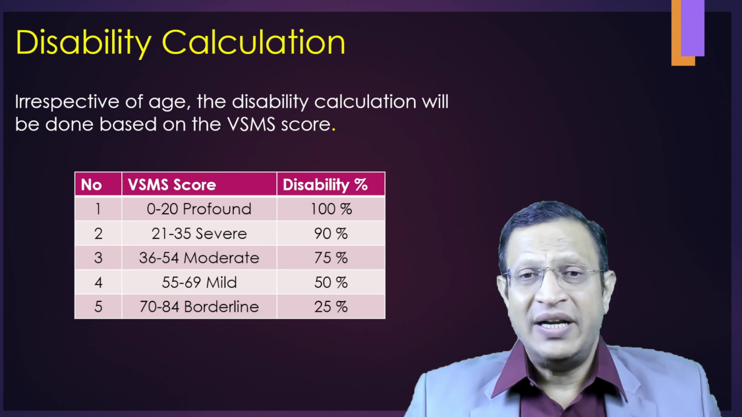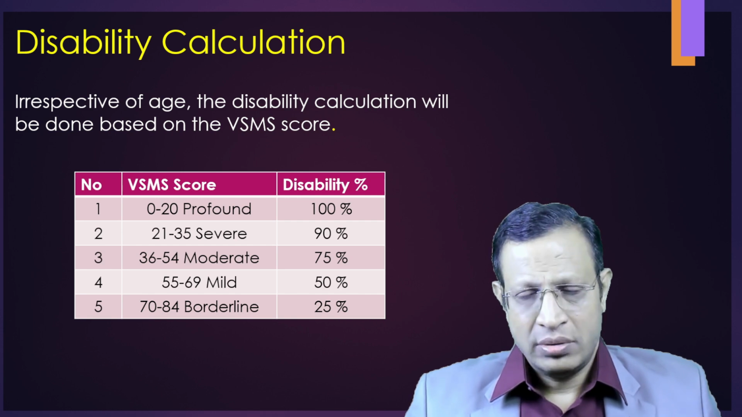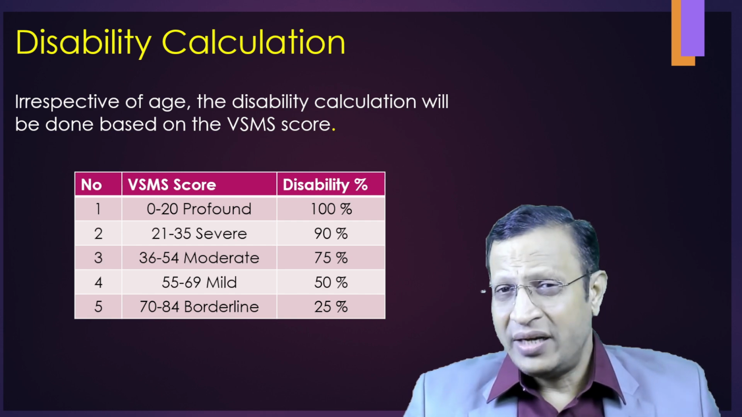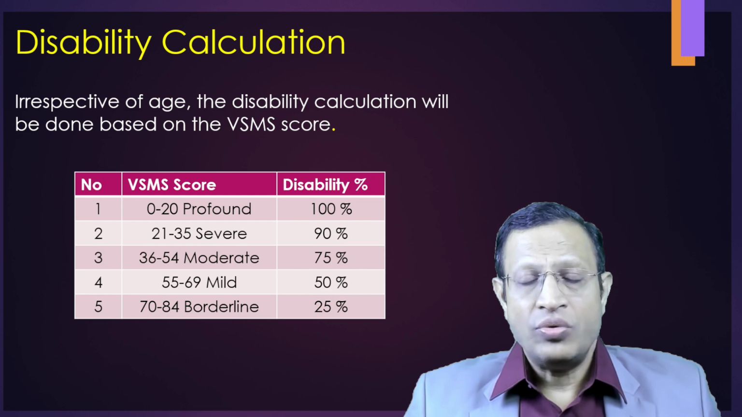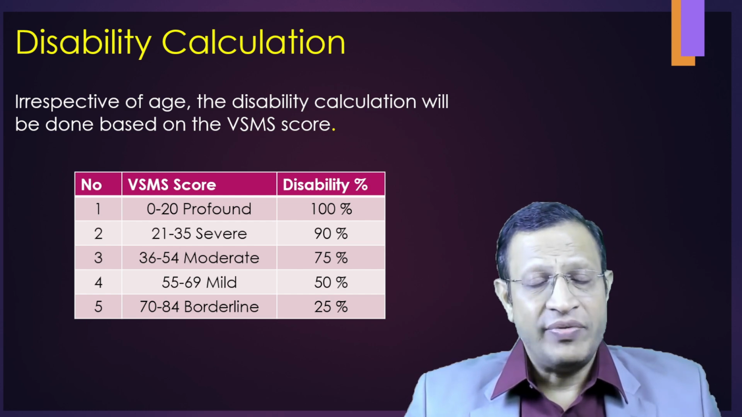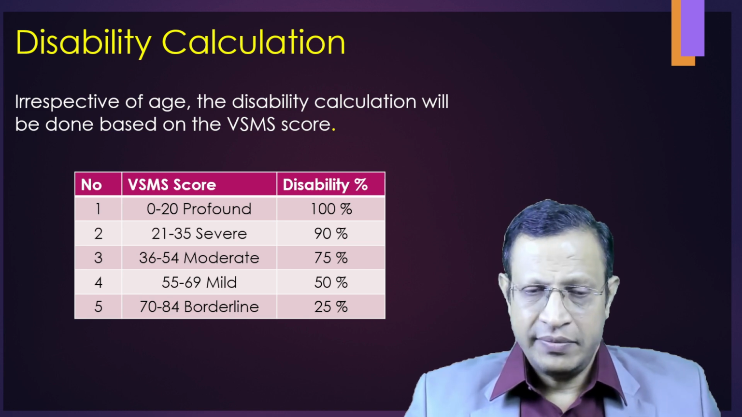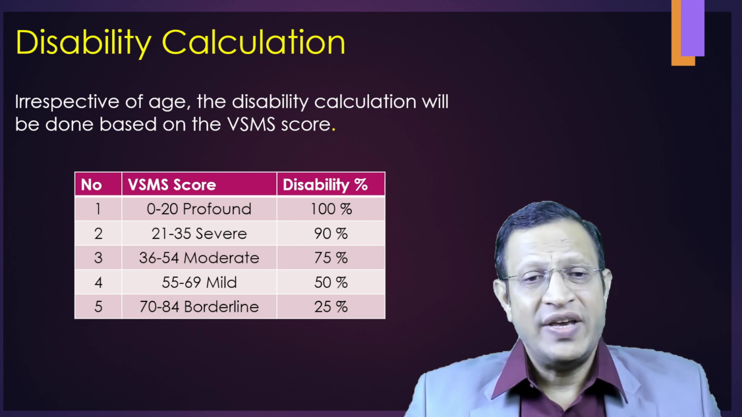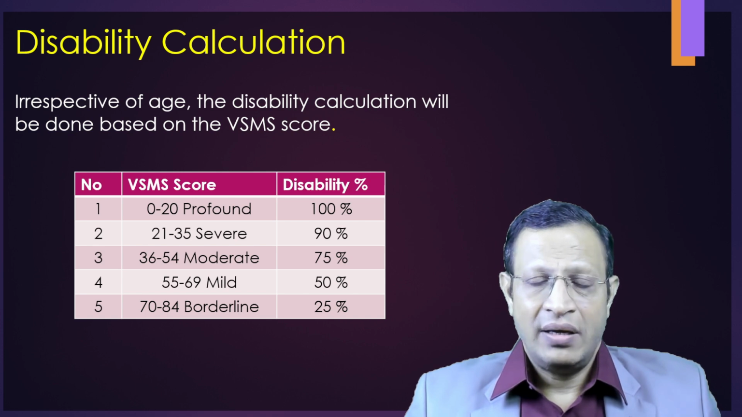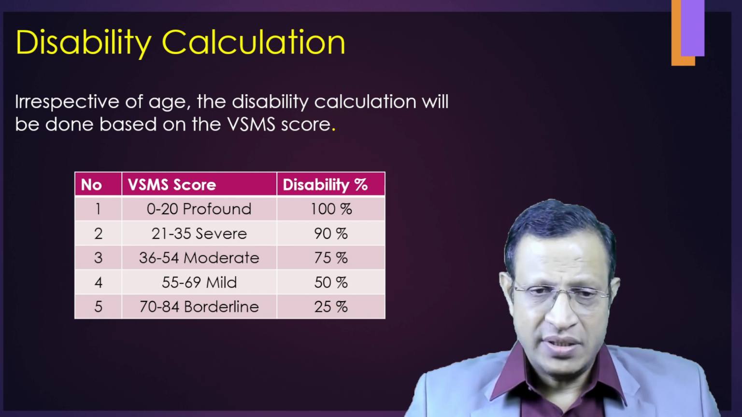If you look at the disability calculation, irrespective of the age, it will be done based on the VSMS score. That means the other tests we are using will be used to concur the diagnosis. If the VSMS score is between 0 to 20, it will be considered as profound and 100% disability will be given. If the child scores between 21 to 35, then it will be considered as severe and the disability will be 90%.